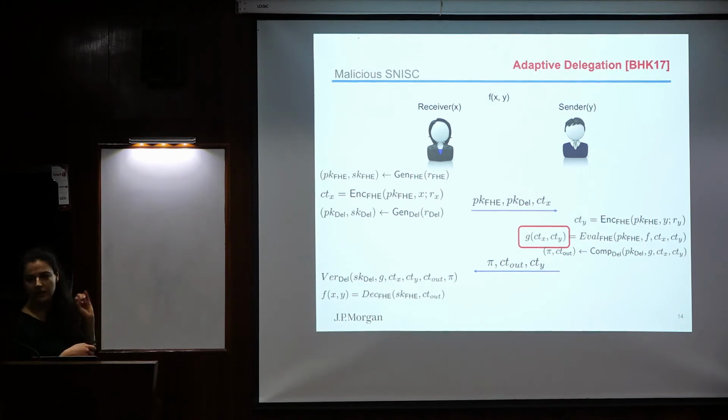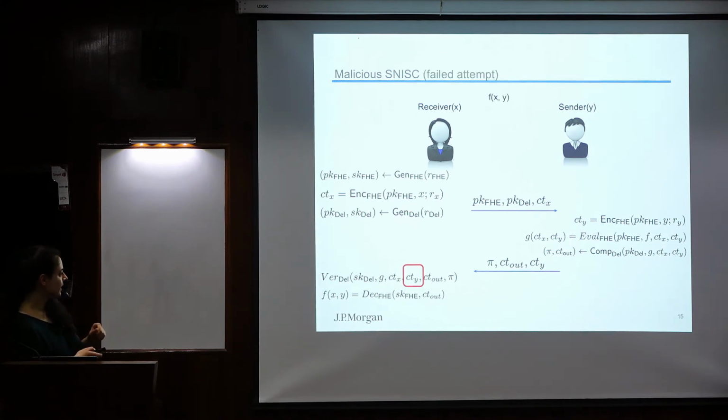But we have a delegation scheme that achieves this property. You can think that this is like an adaptive property because you need to define your function later. So it's called adaptive delegation, and this is a work from Brakerski, Holmgren, and Kalai. So we can get this property, a delegation scheme where the function is decided in the second round.